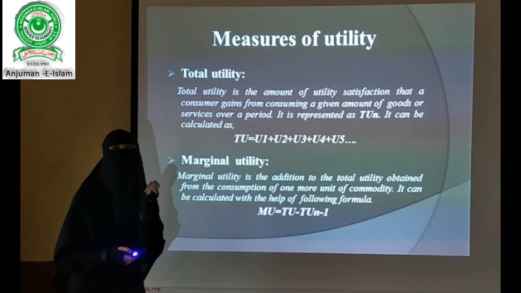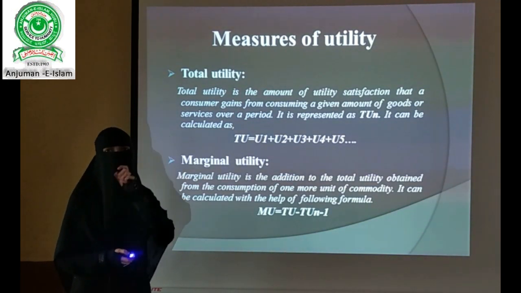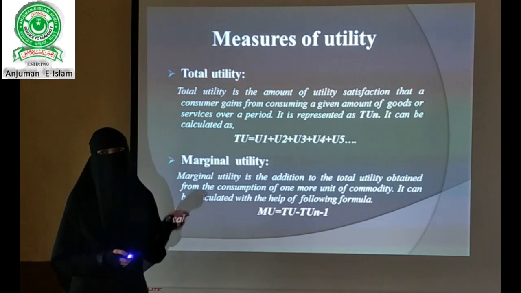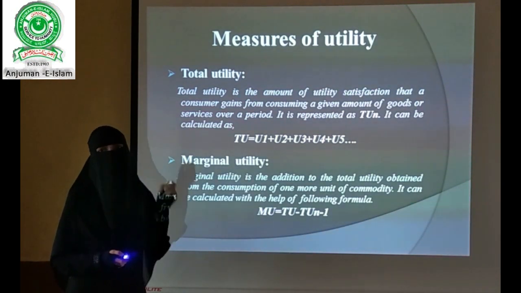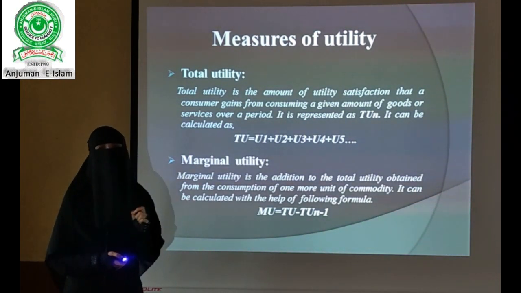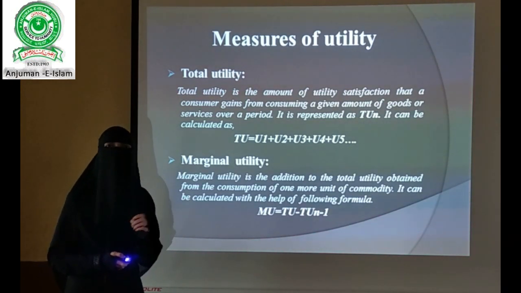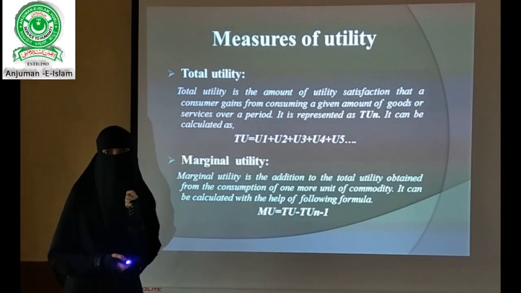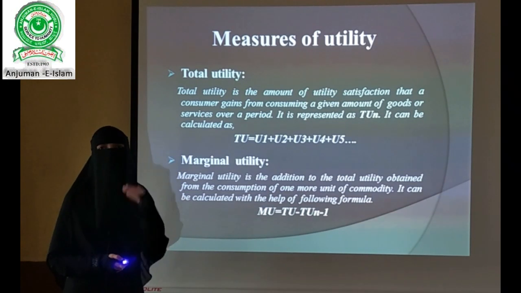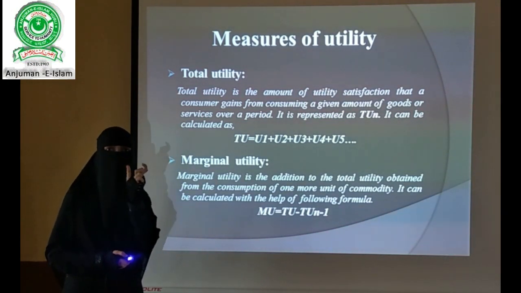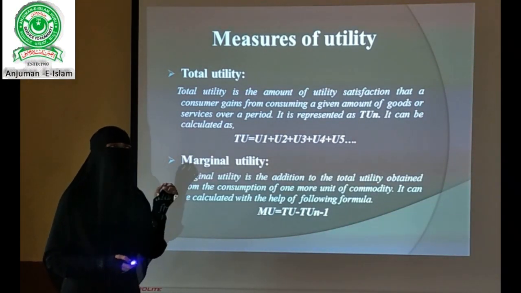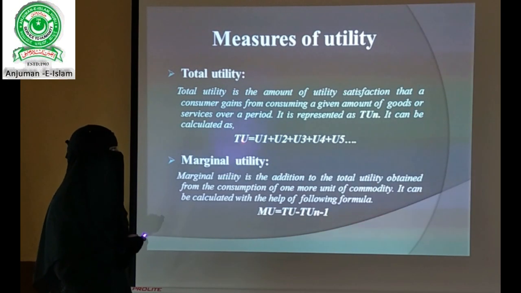Suppose by consumption of the first mango I have got 10 utility, by the second mango 8 units of utility, and by the third mango 2 units of utility. That means 10 plus 8 plus 2, that is 20. That is the total utility. So total utility is calculated as TU is equal to U1 plus U2 plus U3.